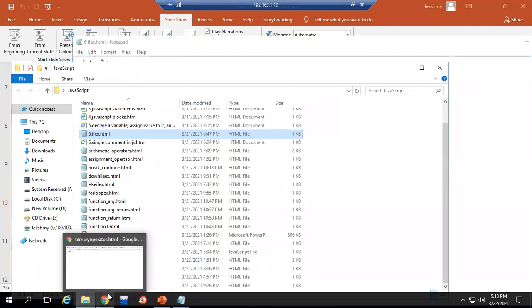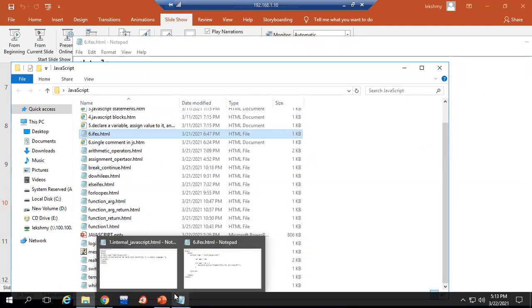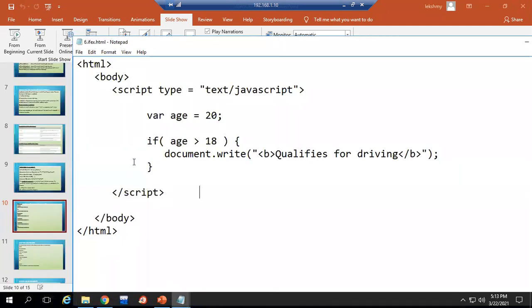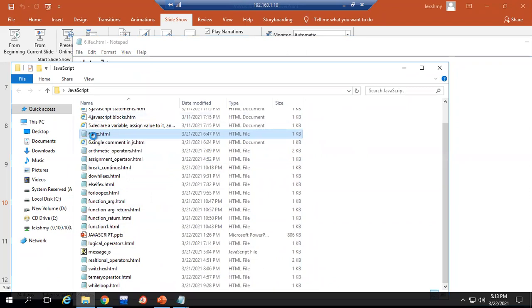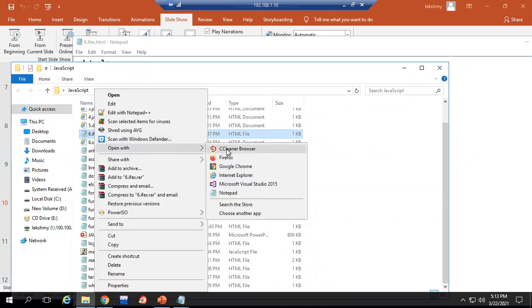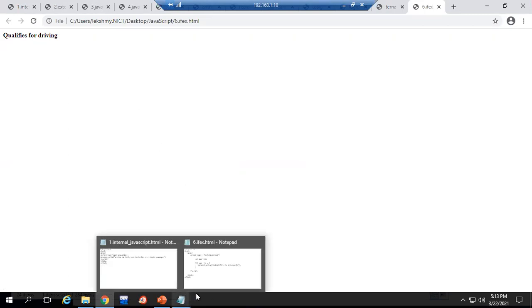We have given only the if statement. Only a true condition also you can give. It is not always compulsory to give the else. It depends upon the logic we are working on. So now we got the message, it qualifies for driving. If you want to give color, that also you can give. We have seen in CSS, no? The same thing you can implement here.